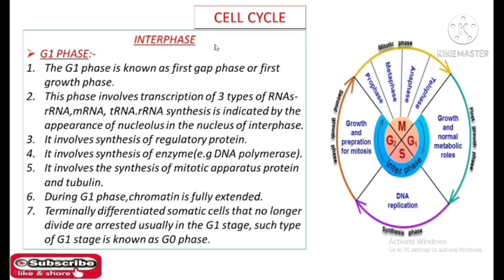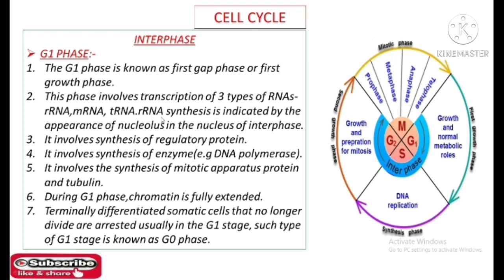And now guys we will talk about the characteristic features of G1 phase. The G1 phase is known as first gap phase or first growth phase. This phase involves transcription of three types of RNAs: rRNA, mRNA, tRNA.